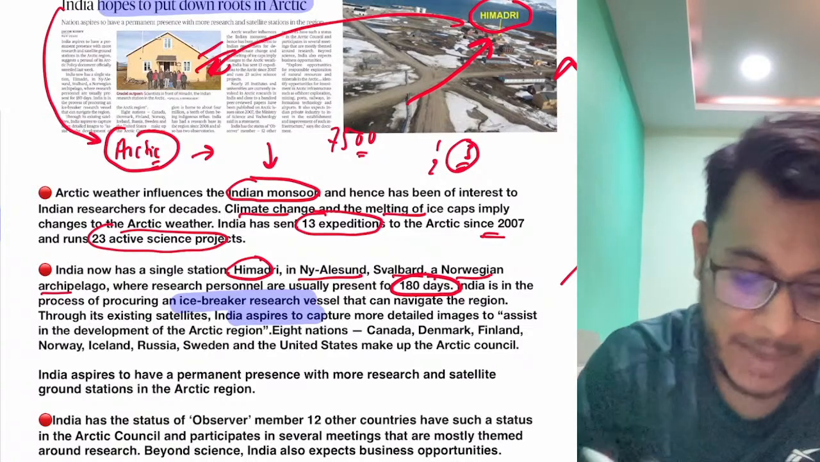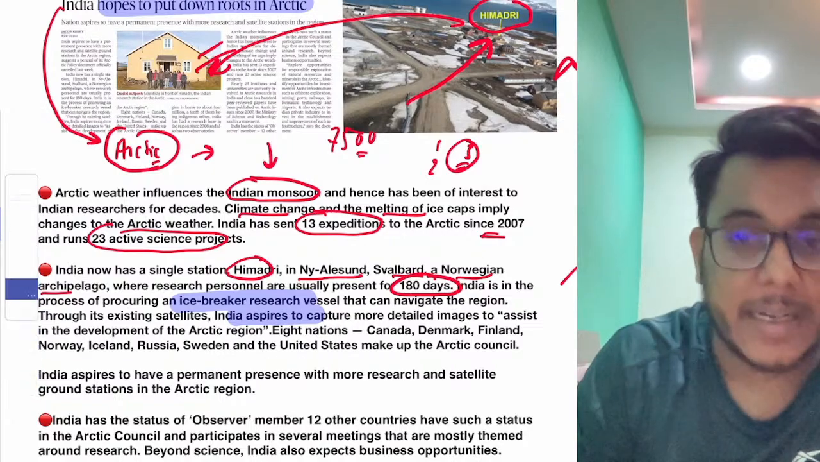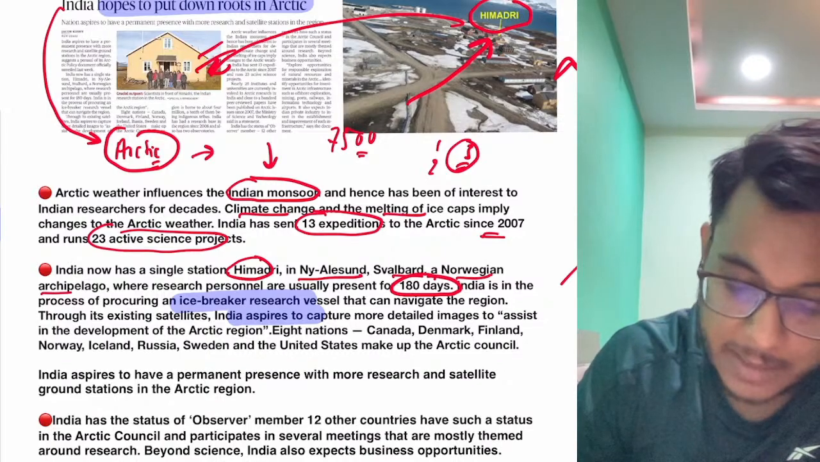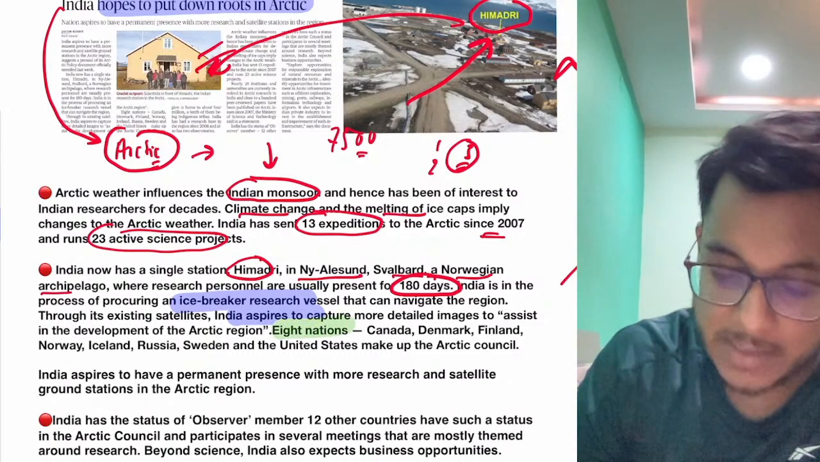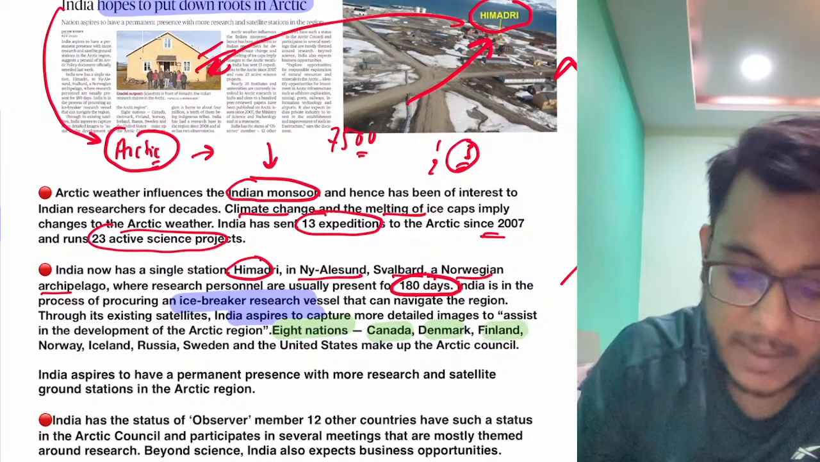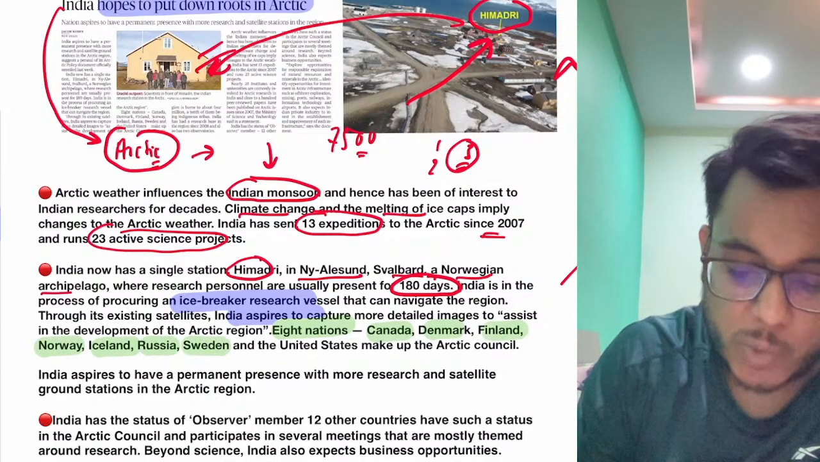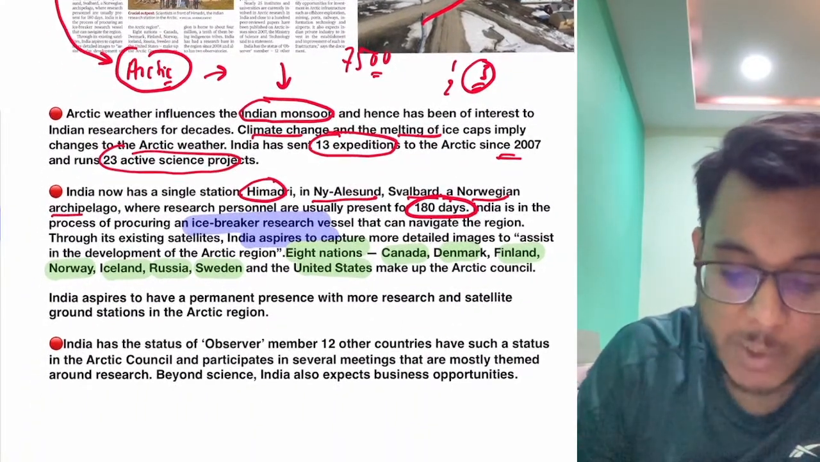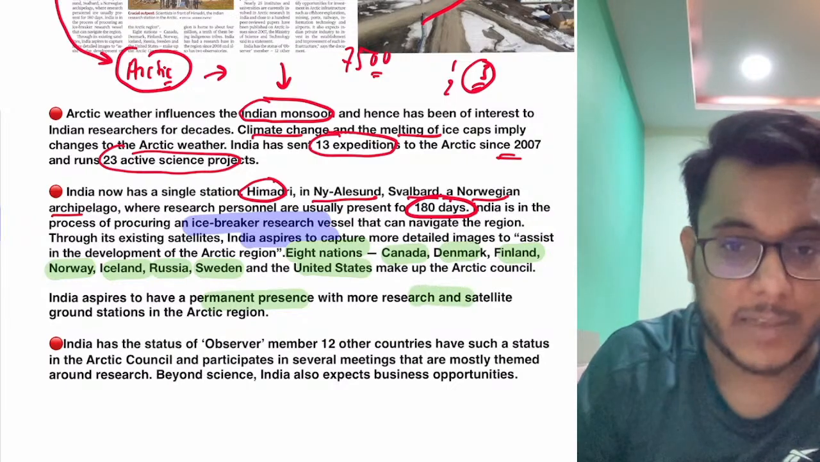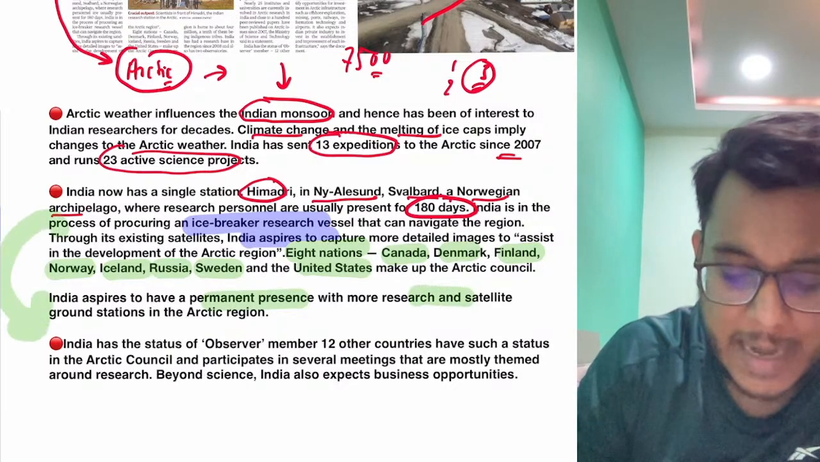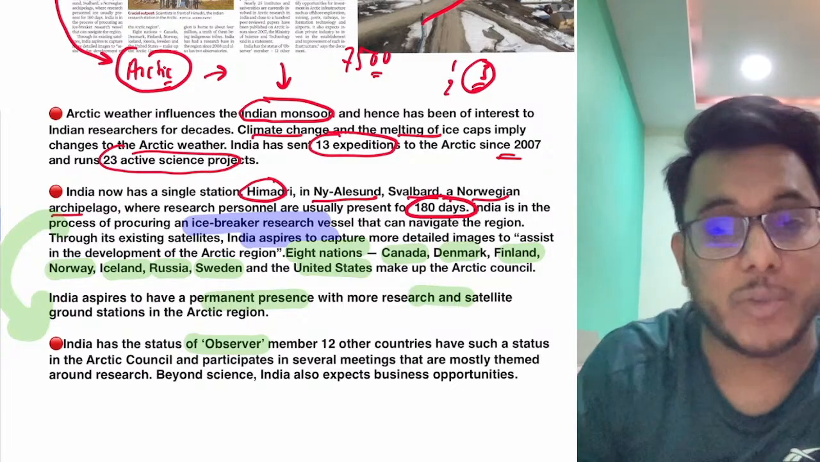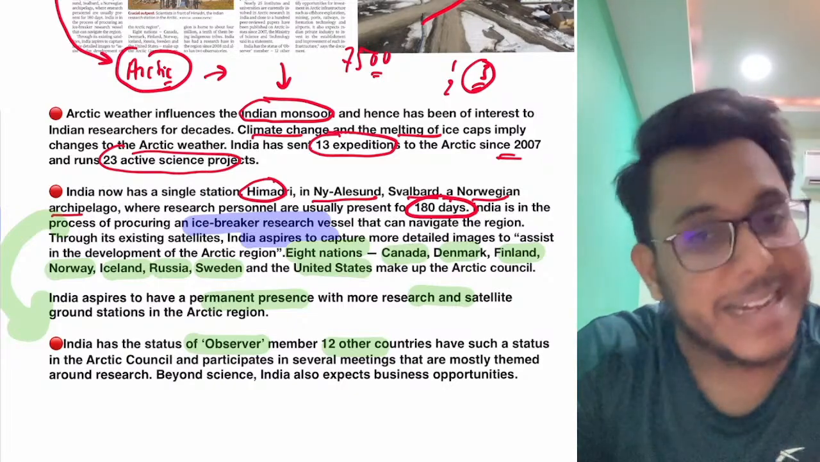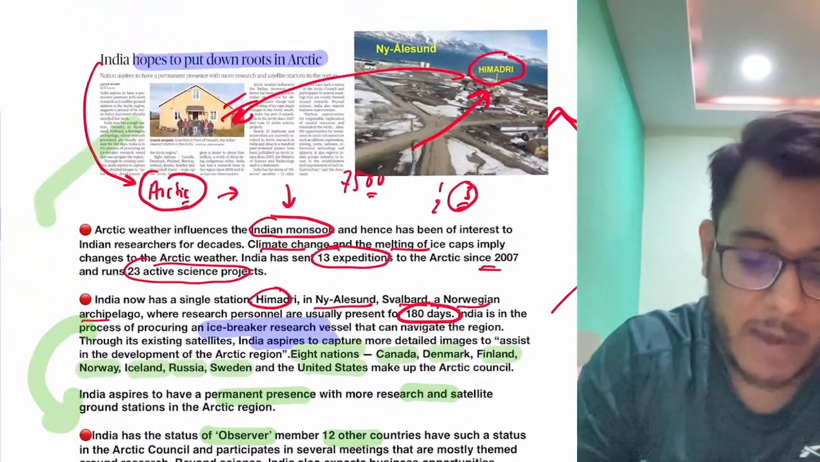Now guys, when we talk about the Arctic, there is the Arctic Council, which is the most important body for the Arctic. In the Arctic Council, there are 8 member nations: Canada, Denmark, Finland, Norway, Iceland, Russia, Sweden, and the US. These 8 countries make up the Arctic Council. Now India aspires to have a permanent presence and more research facilities. As of the present time, India has observer status in the Arctic Council. There are 12 other countries which are also observers. India is one of the observers, but India wants to have more of a presence.